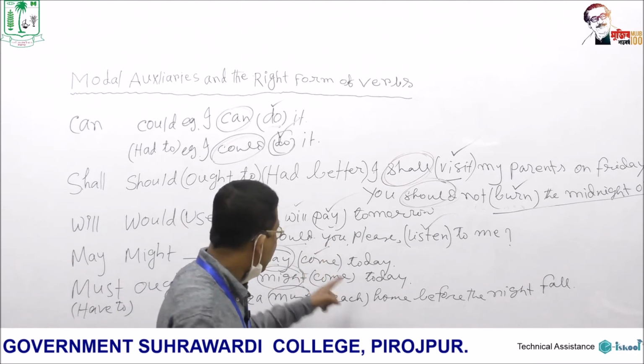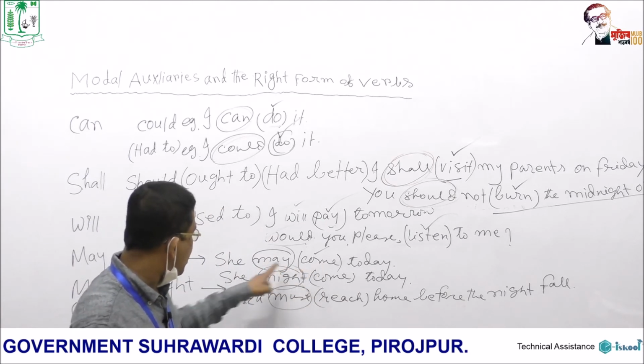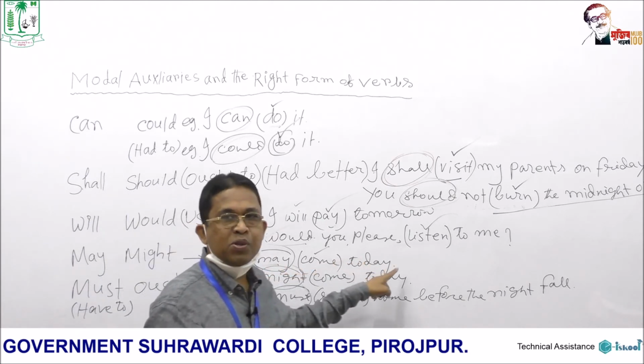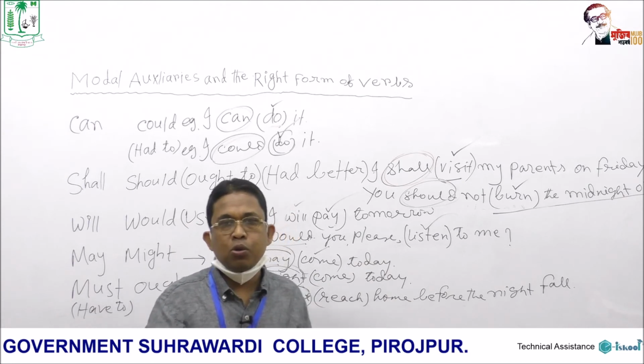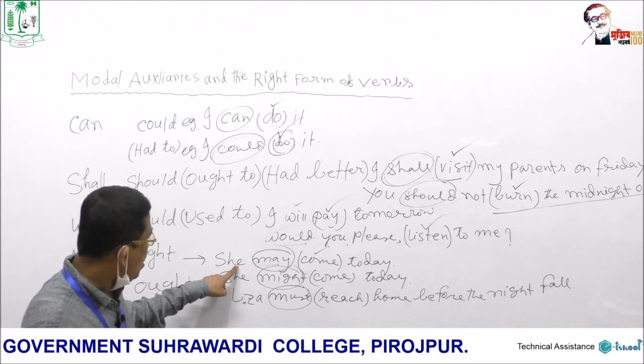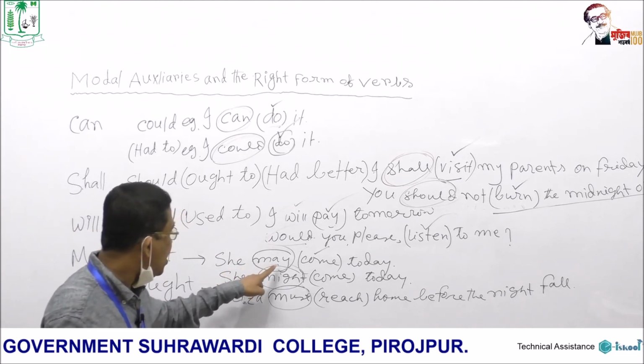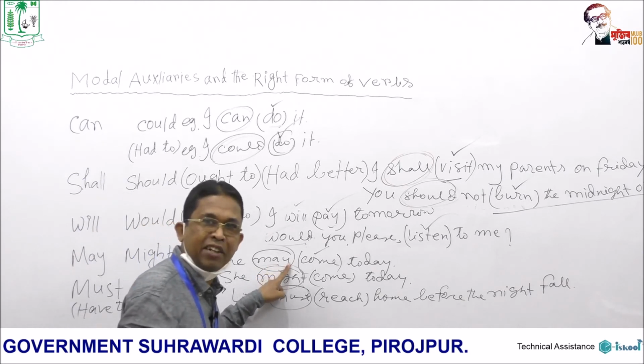If you use any other form here, that is wrong, because may is a modal auxiliary. If you say 'she may comes today', it is wrong, because you should always put the base form after a modal auxiliary. Even if you say 'she mays', as this is third person singular, you are putting s or es at the end of may.